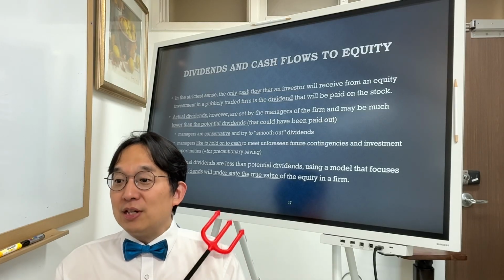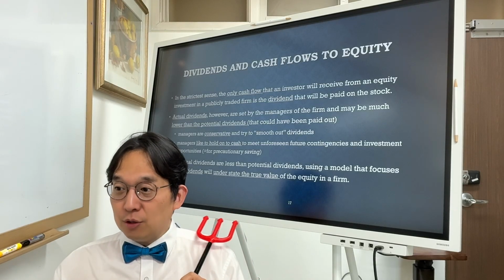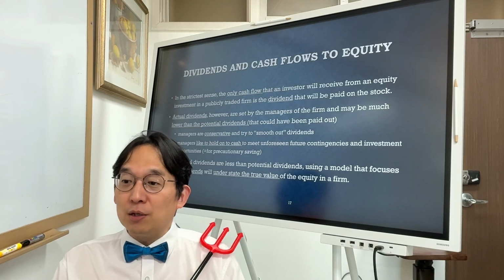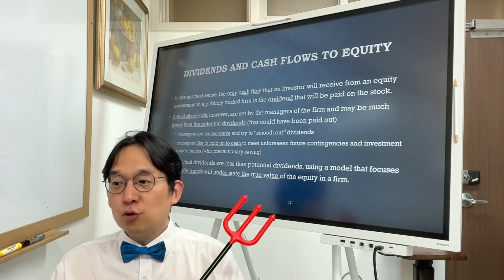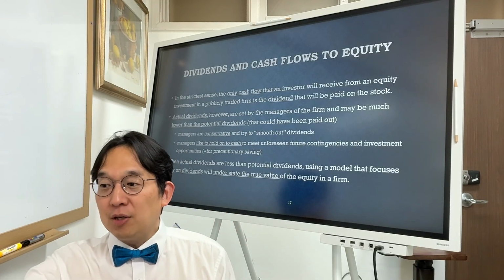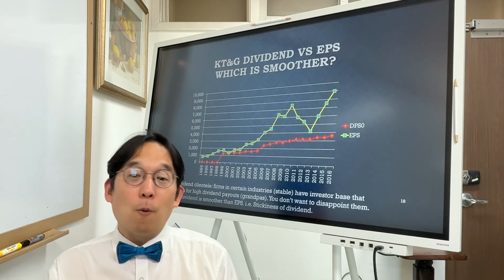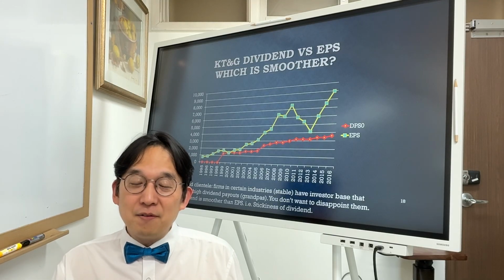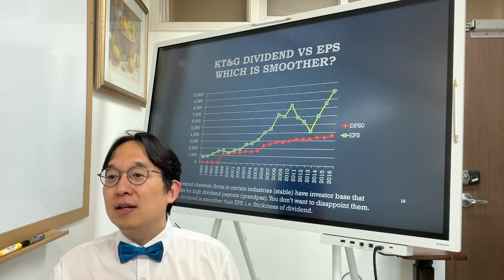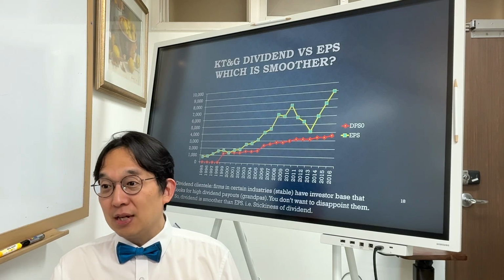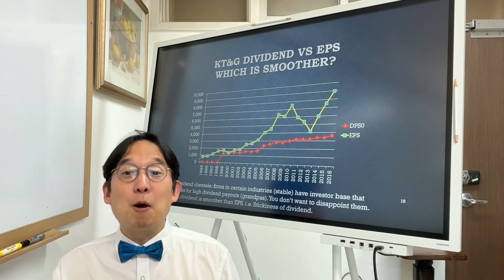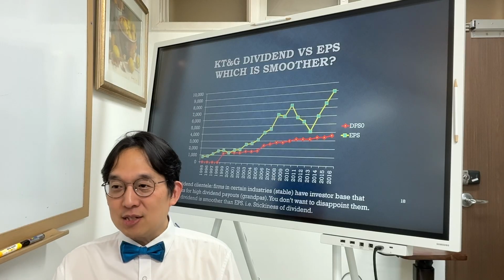When actual dividends are less than potential dividends, using a model that focuses only on dividends will understate the true value of the equity in a company. And so, could you show me visually? Let's look at KT&G, dividend versus EPS. Dividend per share and EPS.